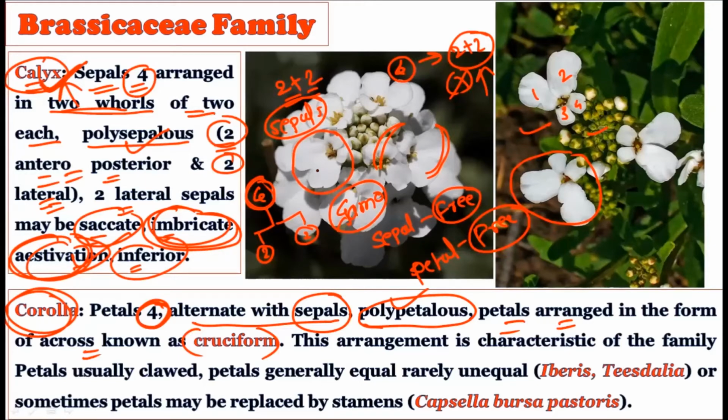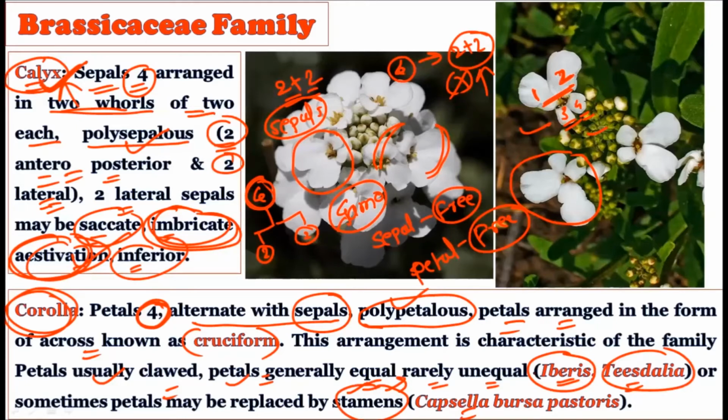Now this arrangement is the characteristic of the family. Petals are usually clawed, and the petals are generally equal, rarely unequal. Generally these petals are equal in size, but rarely unequal petals are also there, as you can see in Iberis or Cleome. Here you will see petals 1 and 2 are the large petals, while the third and fourth petals are smaller. This unequal condition can be seen in Iberis and Cleome. Or sometimes the petals may be replaced by stamens, that is, members of the androecium, as in Capsella bursa-pastoris.